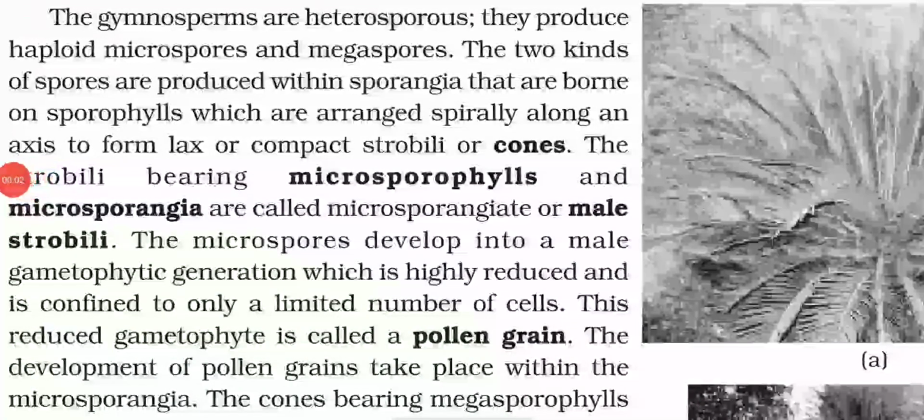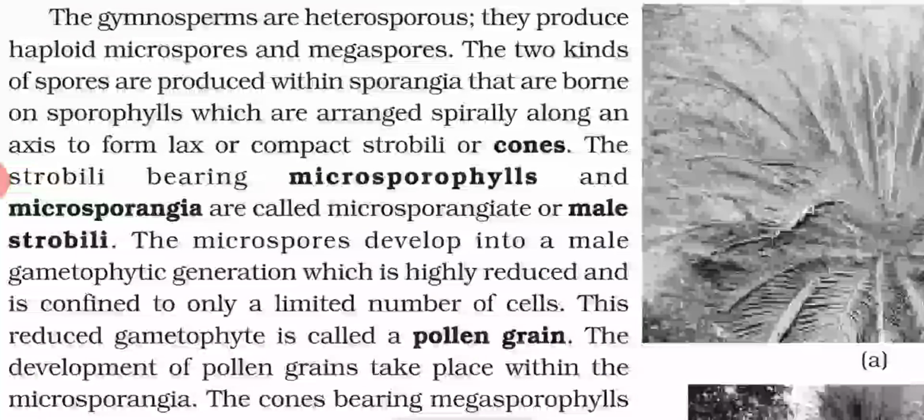The gymnosperms are heterosporous. That means they produce two types of spores, the haploid microspore and the megaspore. The two kinds of spores are produced within sporangia, and those sporangia are borne on sporophylls which are arranged spirally along an axis to form a lax or compact strobili or cone. So the spores are produced in sporangia, the sporangia are present on sporophylls, and the sporophylls are spirally arranged on an axis to form a compact strobilus or a lax cone.